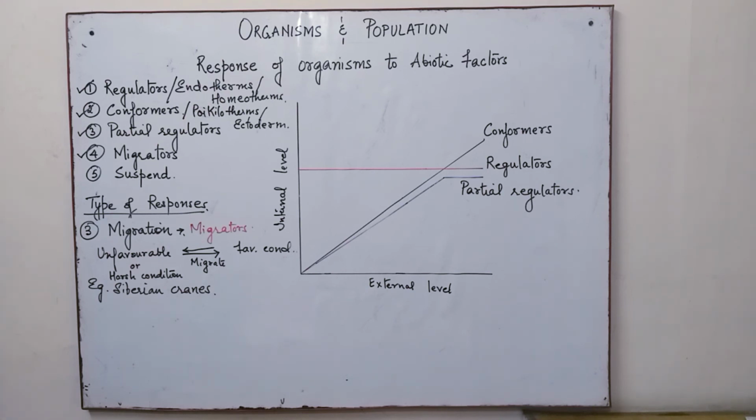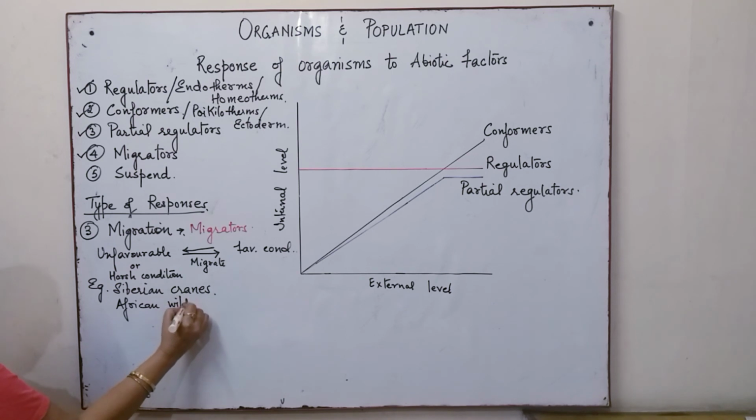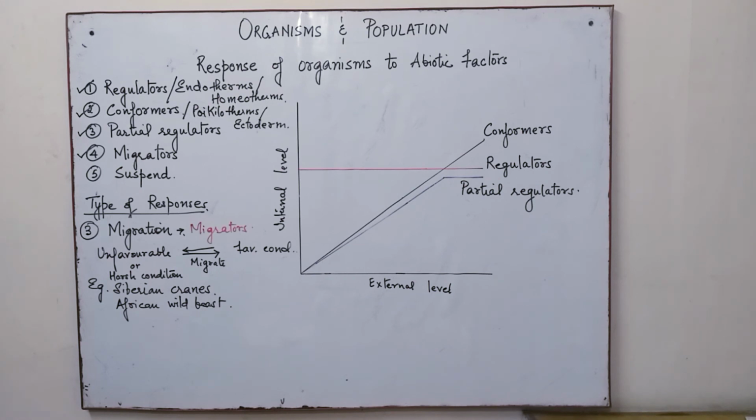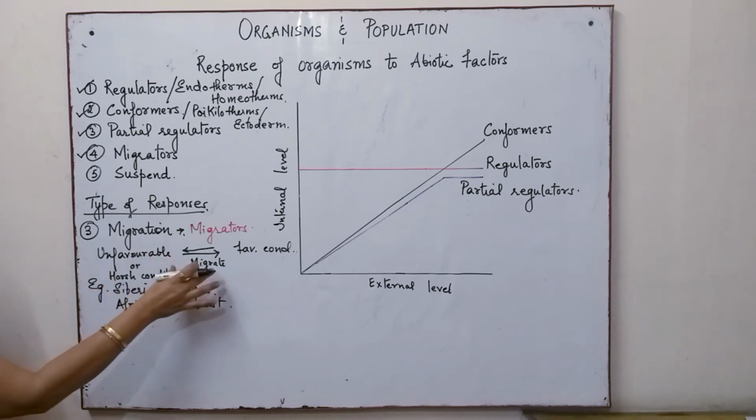Then another is the African wild beasts. They move according to the availability of vegetation or food. So over here we see that migration can be due to many reasons.